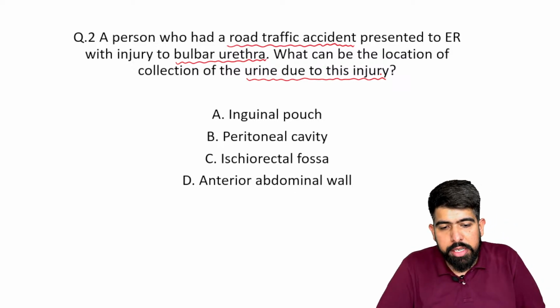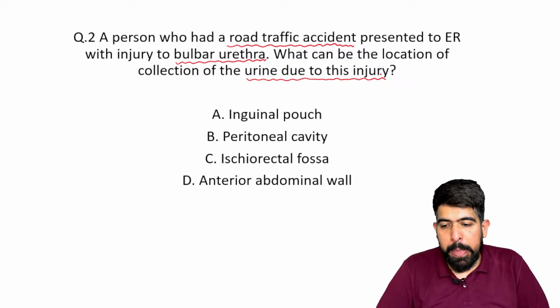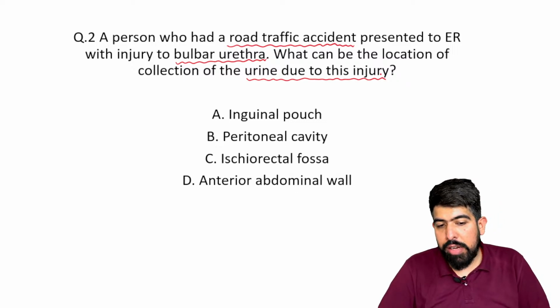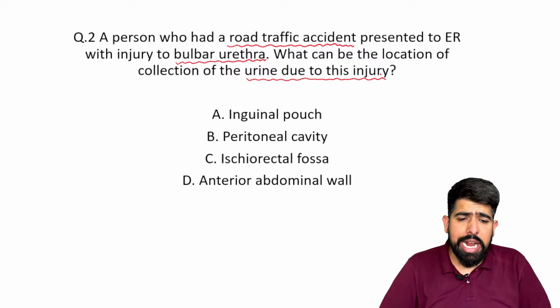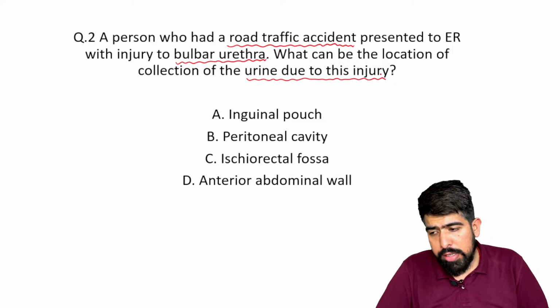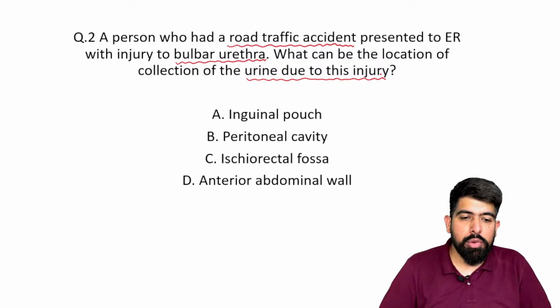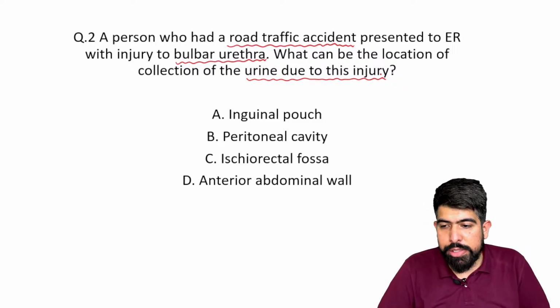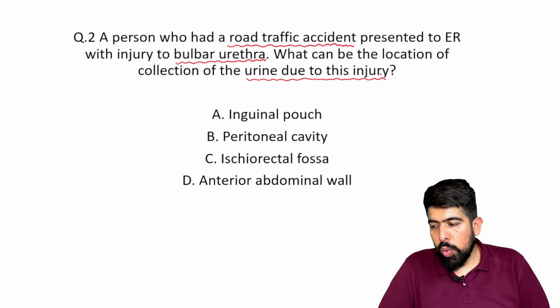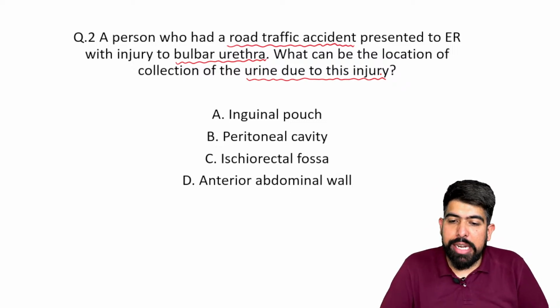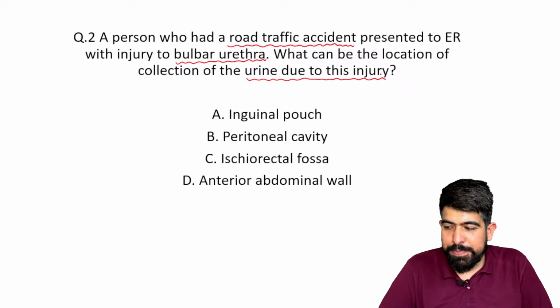The options given here: A is the inguinal pouch, B is your peritoneal cavity, C is your ischiorectal fossa, and D is your anterior abdominal wall. So what will be your answers, guys? Try to answer in the chat box. I'm waiting for your answers. Those who are watching this live, please try to answer in the chat box, right?